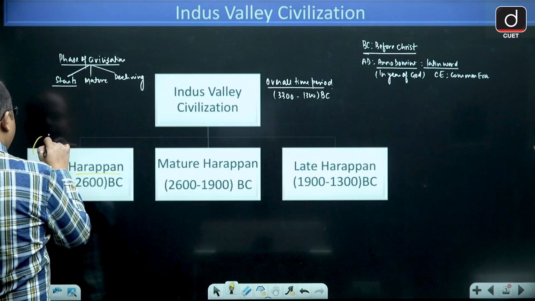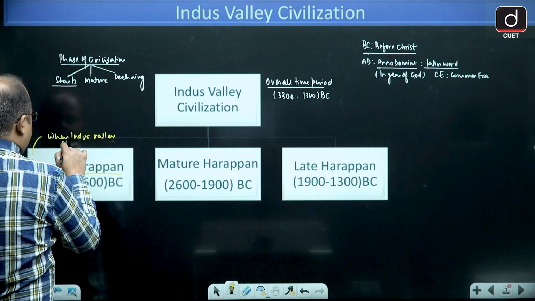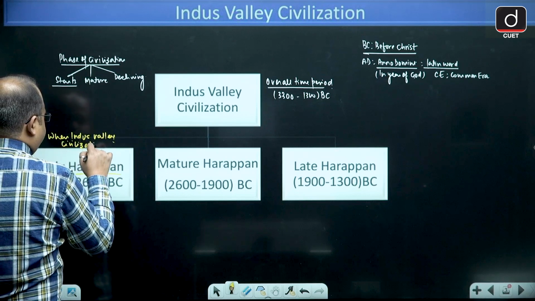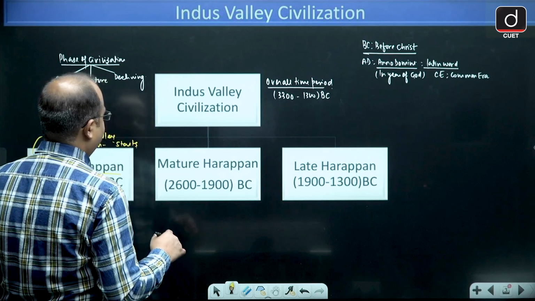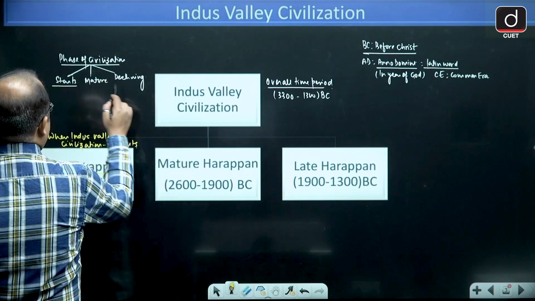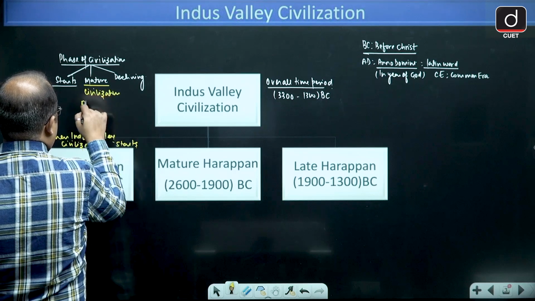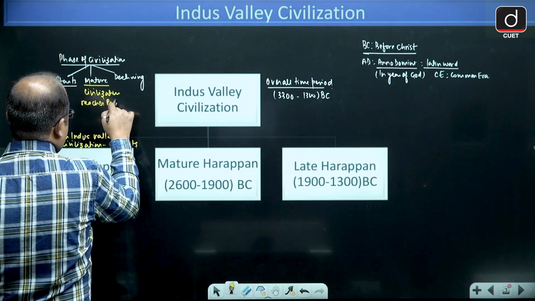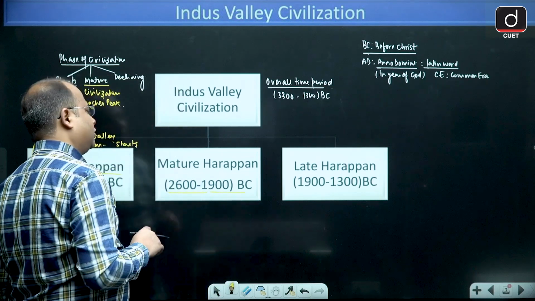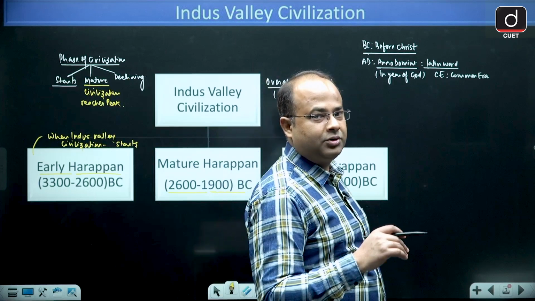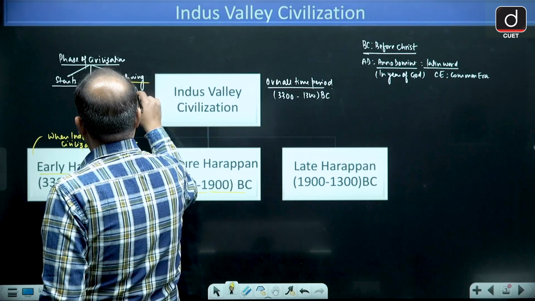Early Harappan means when the Indus Valley civilization starts. Now, the mature phase is that phase where the civilization reached its peak. When the civilization reaches its peak, this is called the mature phase, and the mature phase of Indus Valley is from 2600 to 1900 BC. The declining phase is that phase where the civilization starts declining.